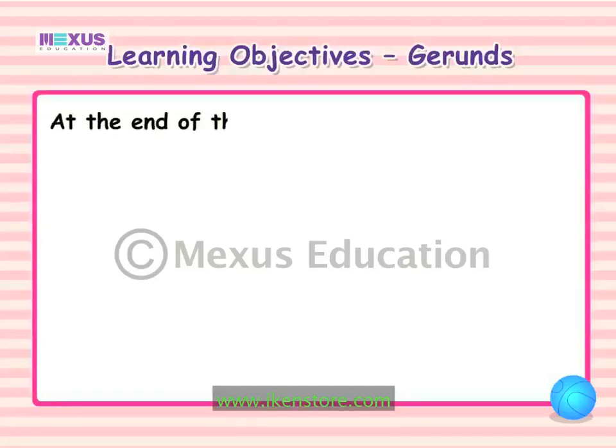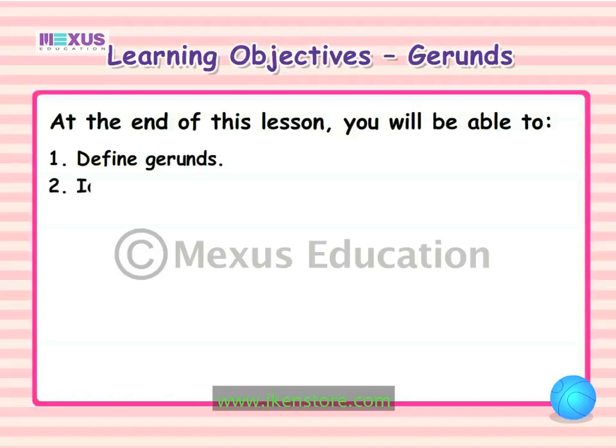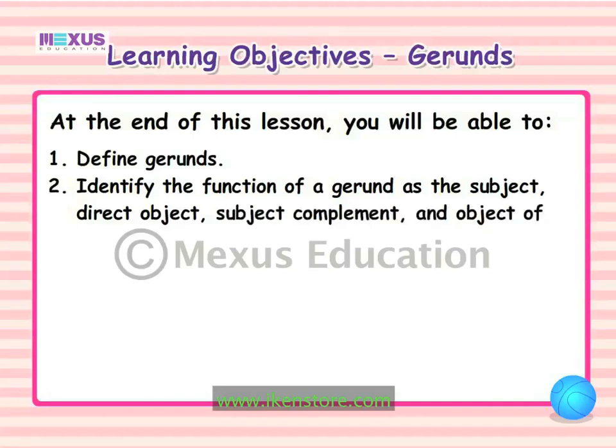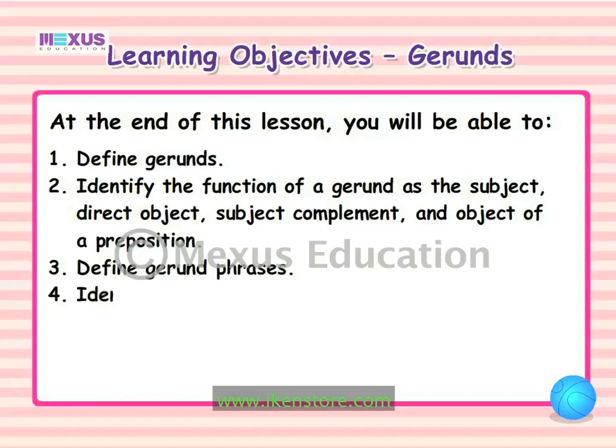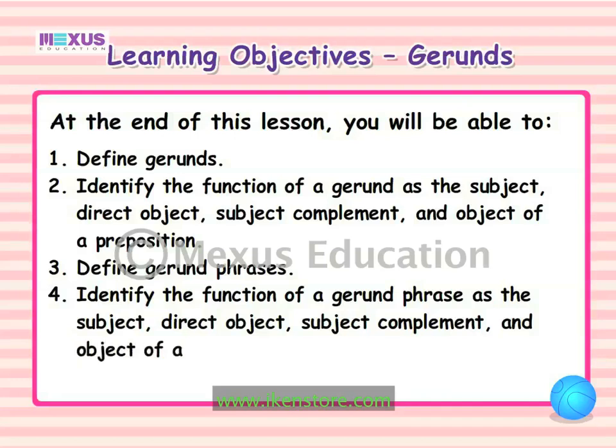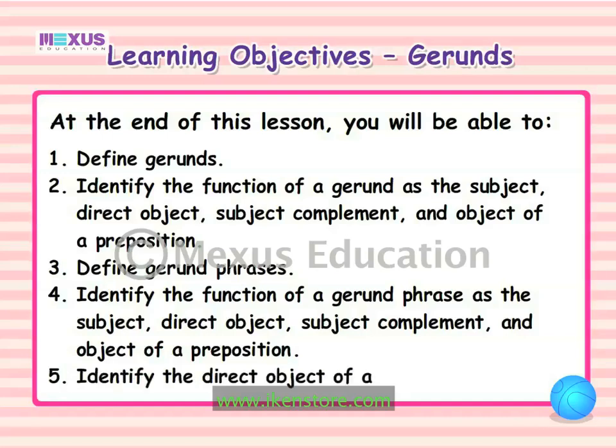At the end of this lesson, you will be able to define gerunds, identify the function of a gerund as the subject, direct object, subject complement, and object of a preposition. Define gerund phrases. Identify the function of a gerund phrase as the subject, direct object, subject complement, and object of a preposition. Identify the direct object of a gerund.